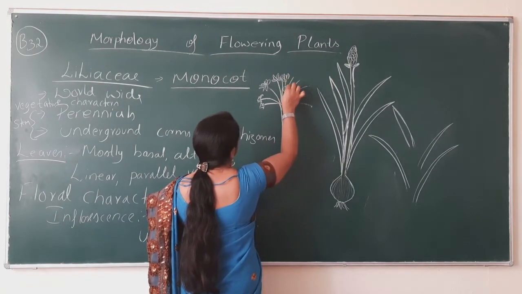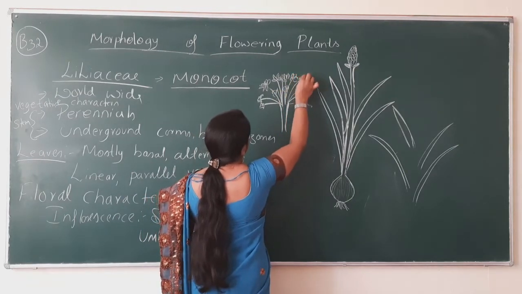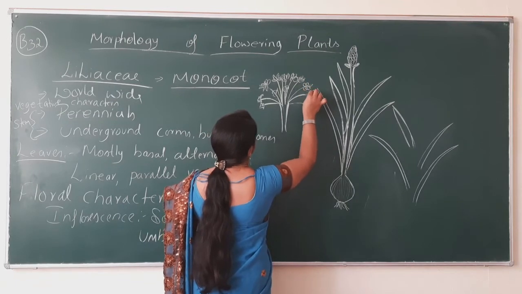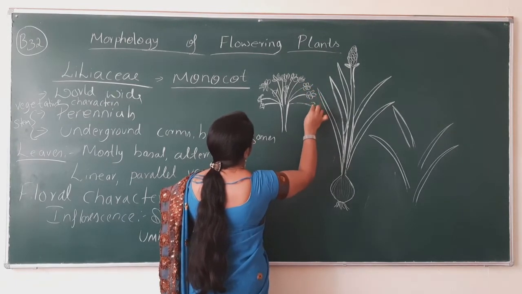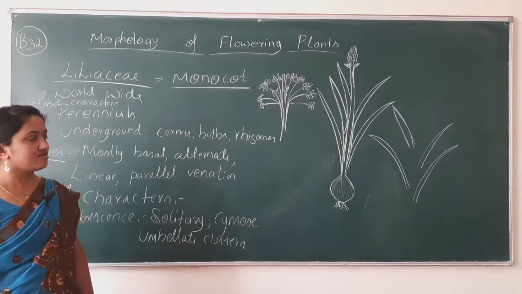Like that, a number of flowers arranged in a bundle. So, like this, the inflorescence will be.